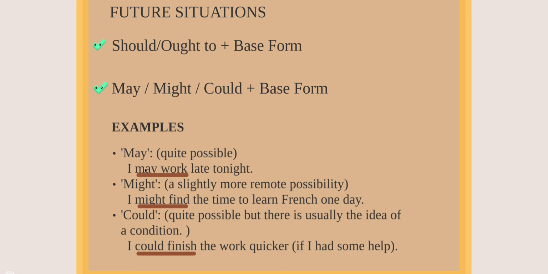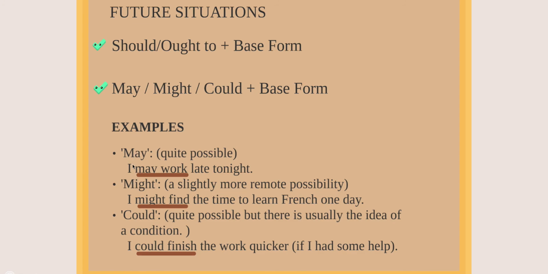Let's talk about may. May and might are so similar to talk about quite possible situations, likely possible situations. Yeah, it is like similar, pero digamos que el may tiene un mayor grado de posibilidad que el might. Entonces digamos que este es un 95% y este un 94%. But it's so similar, so don't worry.